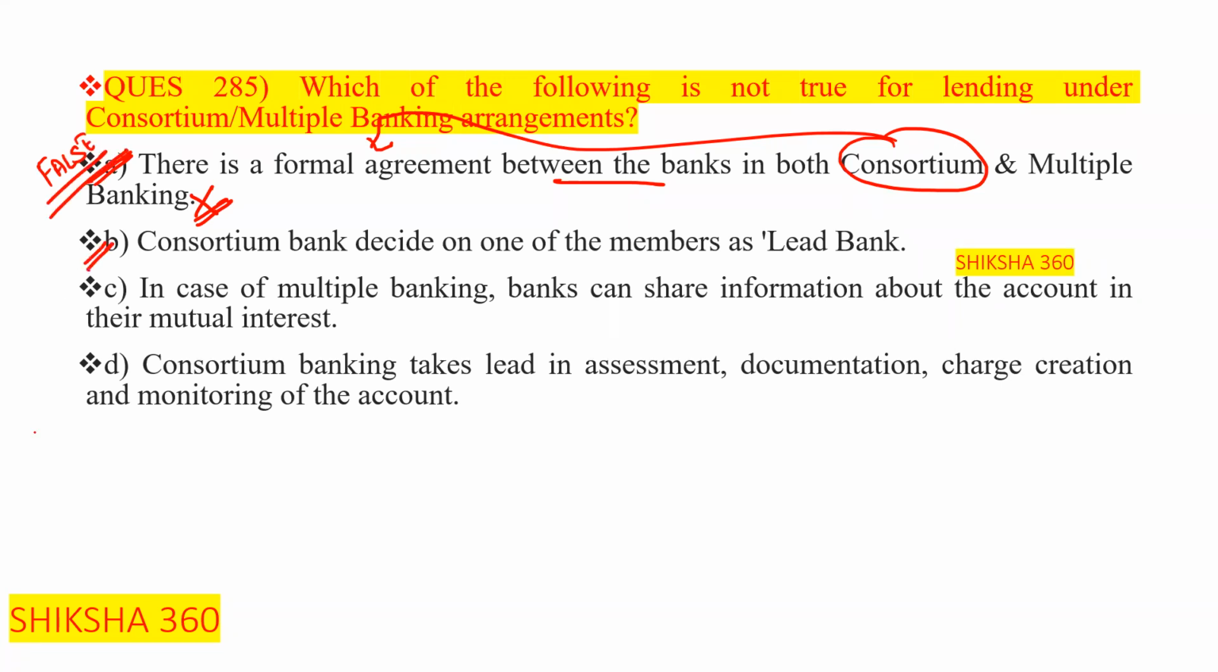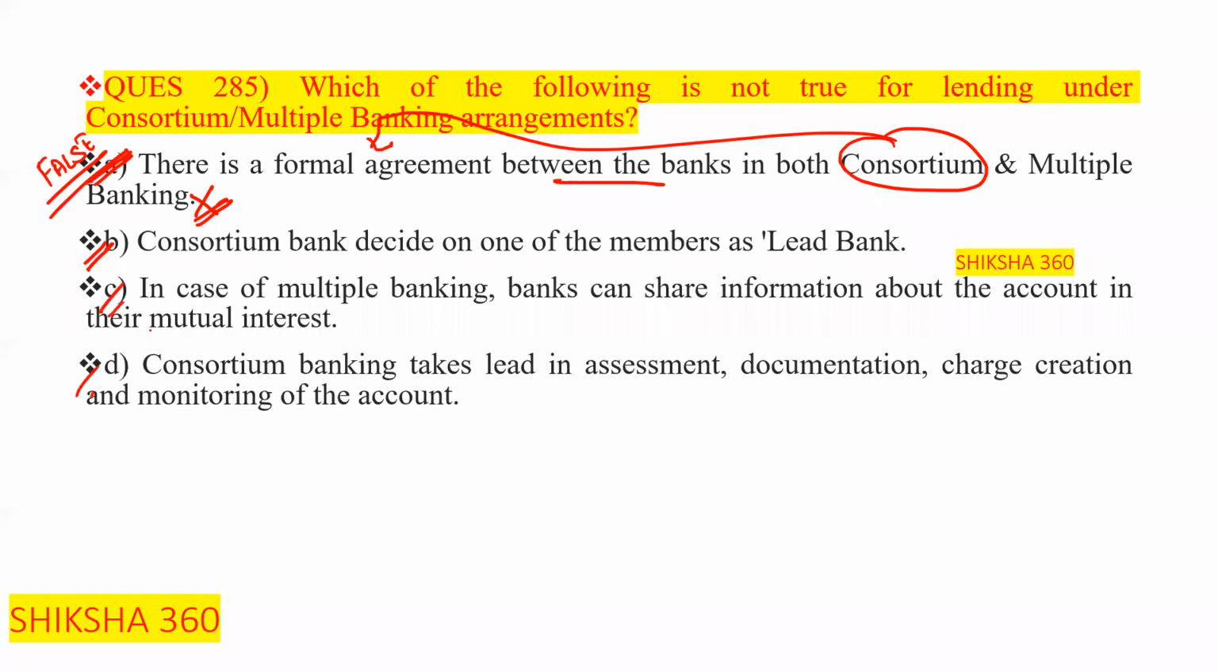Second option is, consortium bank basically decides on one of the members as lead bank. This one is also correct. They have the responsibility to conduct all the meetings. Third one is, in case of multiple banking, banks can share information about the account in their mutual interest. This one is also true. Consortium banking takes lead in assessment, documentation, charge creation, and monitoring of the account. This one is also true.